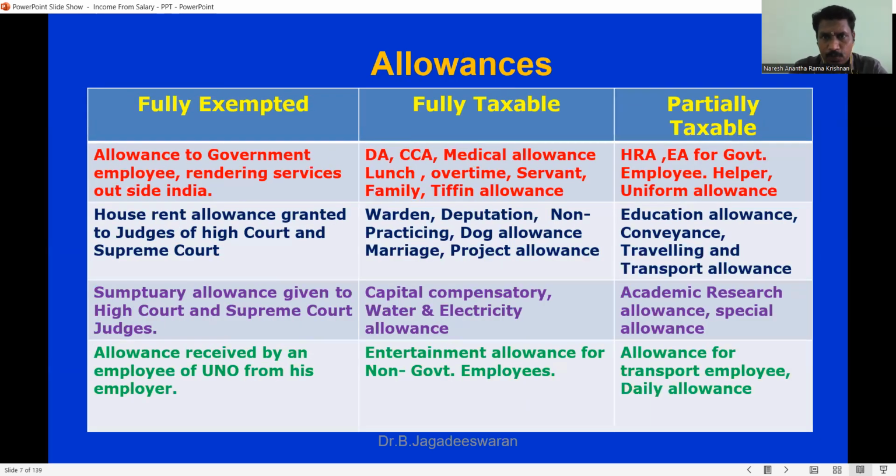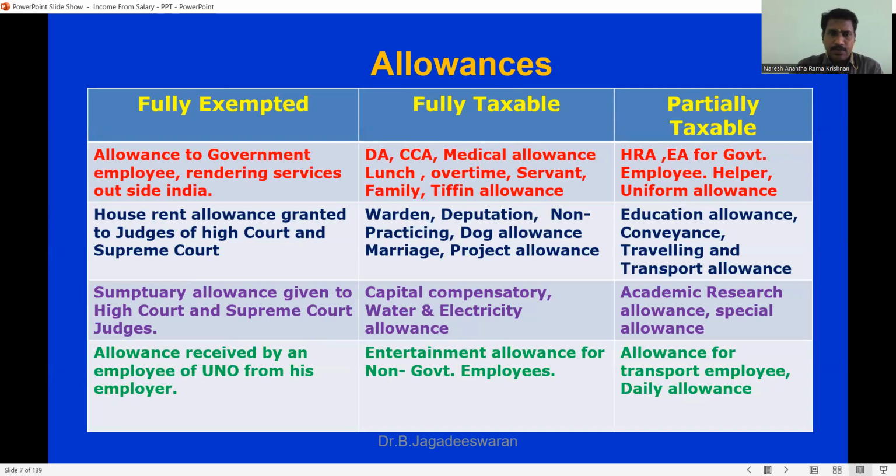And we have different types of allowances. Usually, we can categorize these allowances into three categories. One is fully exempted allowance, fully taxable, and partially taxable allowances. The majority of the allowances will fall under the third category, which is called partially taxable. For example, we're going to see HRA.